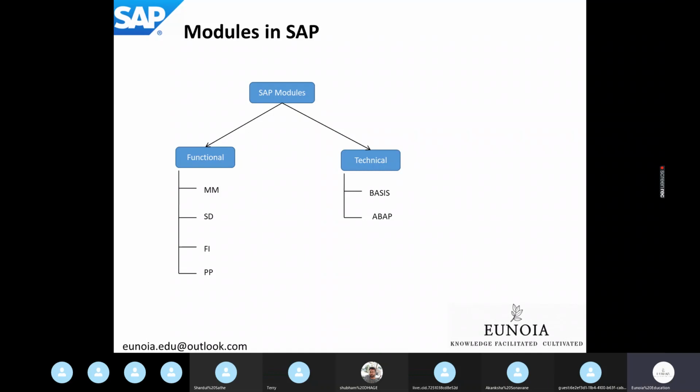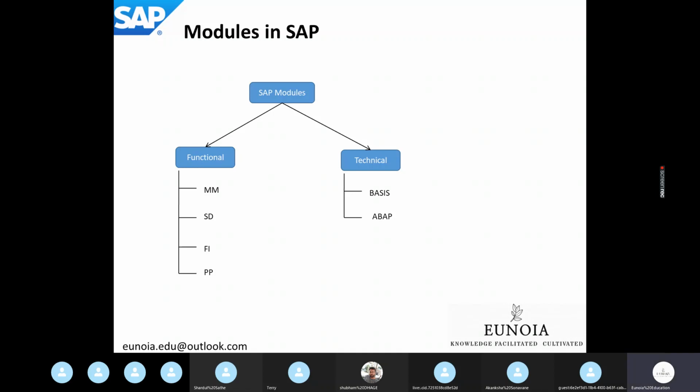In ABAP, there is ABAP on HANA, Fiori, OData, and workflow consultant. There are various flavors of ABAP consultants, all clubbed into a single technical module called ABAP. So there are two SAP technical modules, a broad classification.